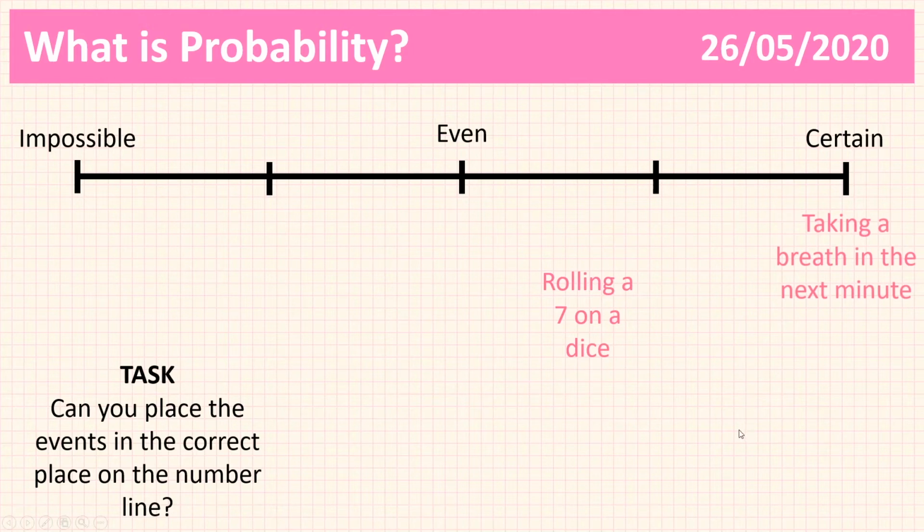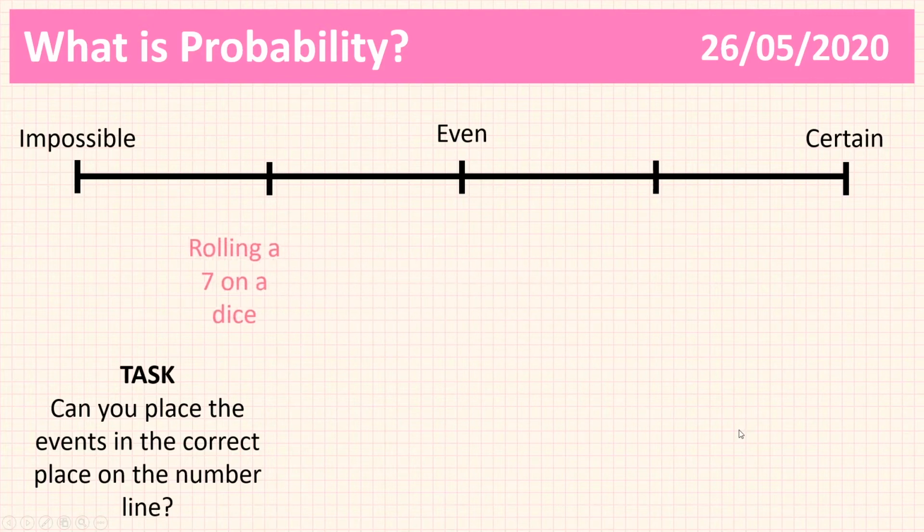And your last one, rolling a 7 on a dice, is impossible, because we know a dice only has numbers between 1 and 6. We cannot roll a 7. So hopefully that's been pretty interesting for you. That was pretty easy for you.